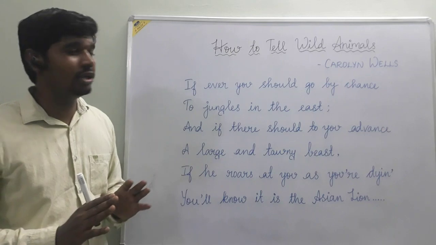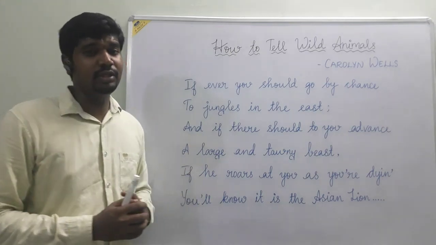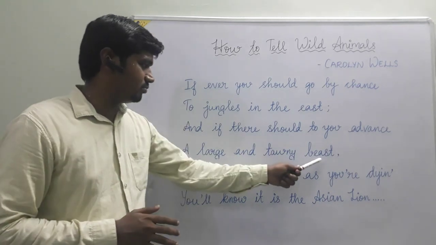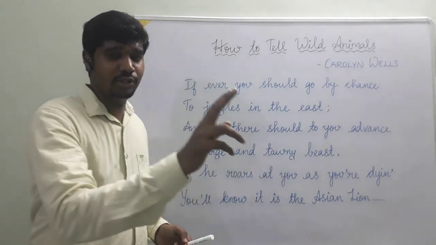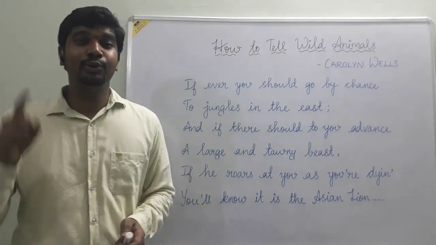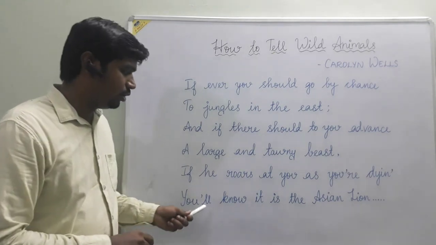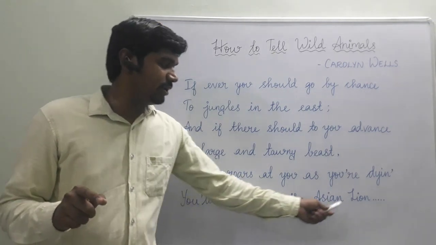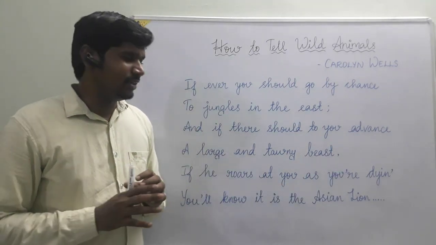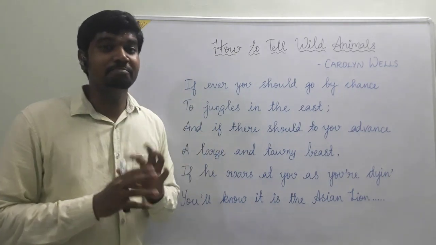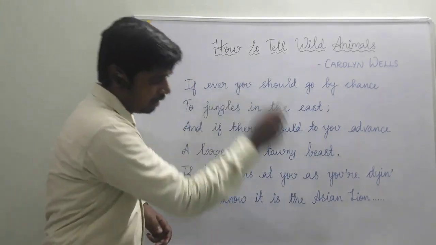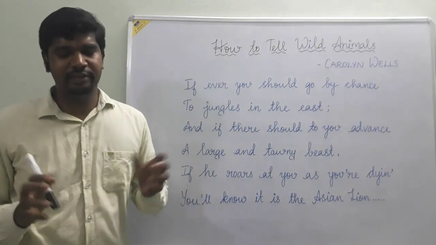So by chance, if you should go to the eastern jungles, and if a beast advances towards you, and the same beast roars in such a way that you die out of fear, then you will come to know it is the Asian lion. So here the ferociousness of the beast, that is the lion, is expressed in the first few sentences, and at last the real character is revealed.